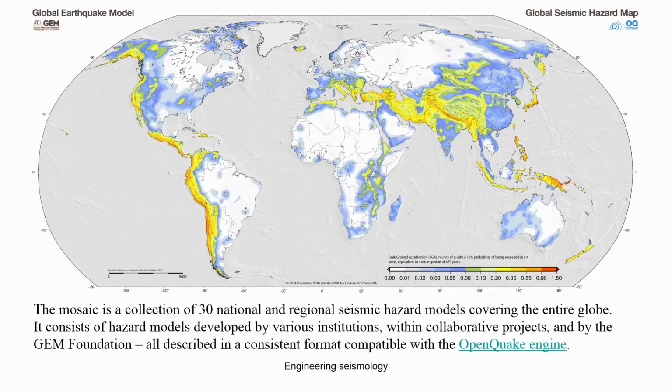So this is the Global Earthquake Model. This is a mosaic of 30 national and regional hazard models covering the entire globe, with consistent hazard models developed by the various institutes in collaboration. You can see this is the map. Here you can see the hazard distribution at different places. Overall, along the plate boundaries you have more seismic hazard compared to the non-plate boundary regions. You can also see the PGA distribution. This is the peak ground acceleration in units of g with a 10% probability of being exceeded in 50 years, an equivalent return period of 475 years.